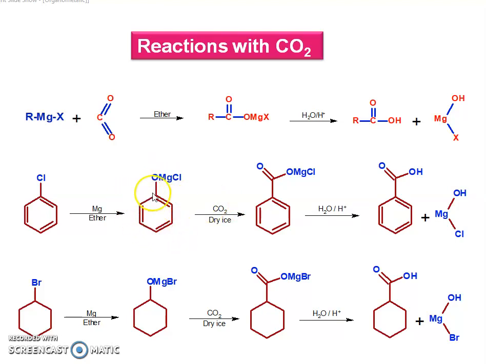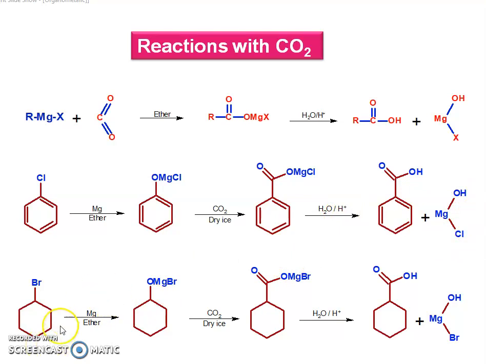The benzene carries a negative charge, which attacks the carbonyl carbon to give this complex. After formation of this complex, it is hydrolyzed with water to get the corresponding acid, named benzoic acid, and this is the byproduct.